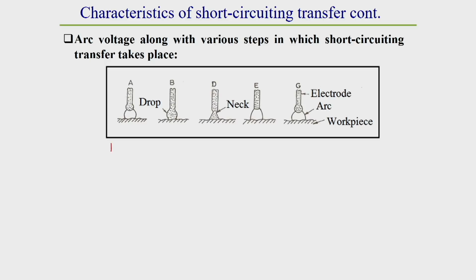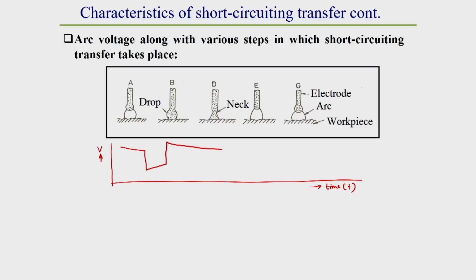First of all, I will show you how the voltage varies, then I will show you how the current varies. In this plot, this axis represents voltage and this is time t. I am showing here how it varies, and point by point I will show how the drop transfer varies.